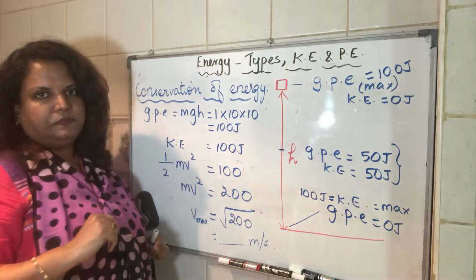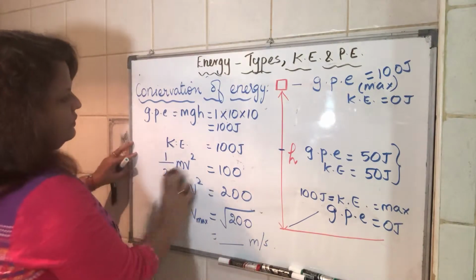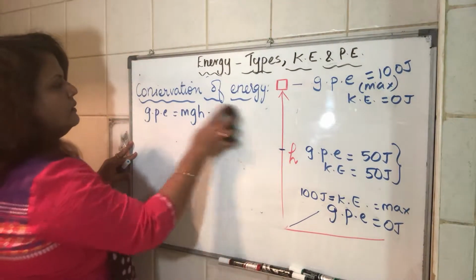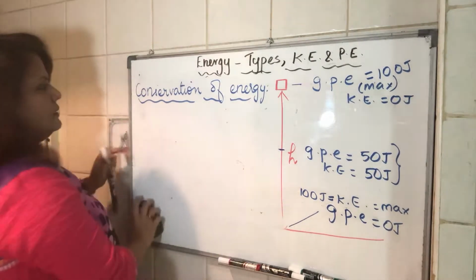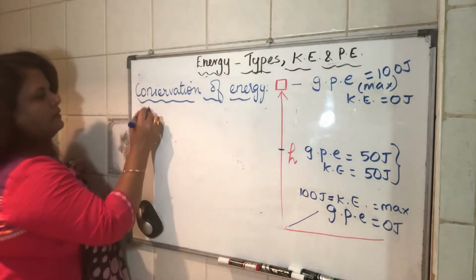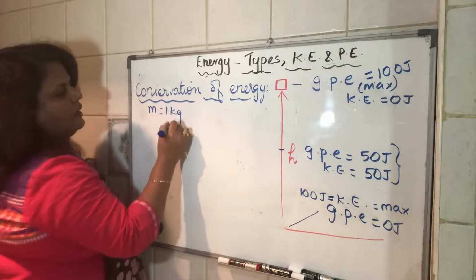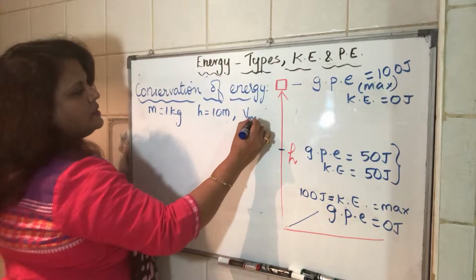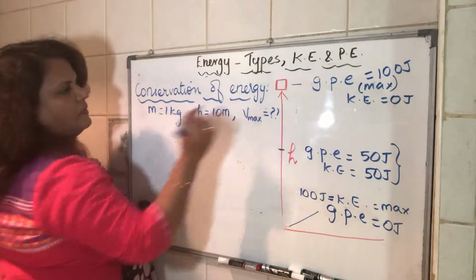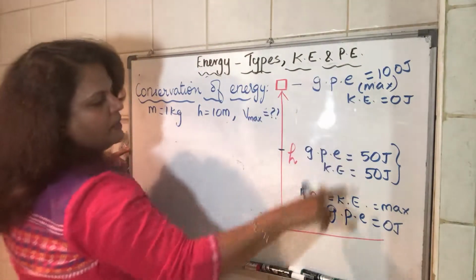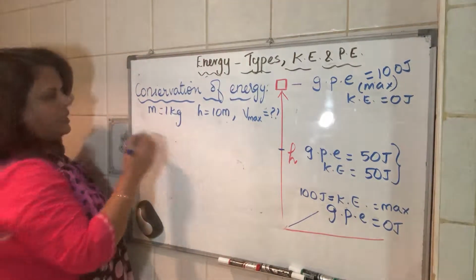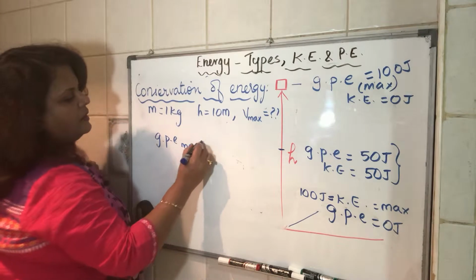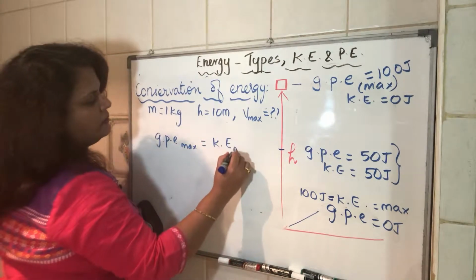Clear? Now, here I will give you a shortcut for those of you who are interested. Say if the same question is given, I will write down what is given: 1 kg, height is equal to 10 meters, and v max is the question. Now, by theory, GPE maximum is equal to kinetic energy maximum, right? So I can write GPE max equals kinetic energy max.